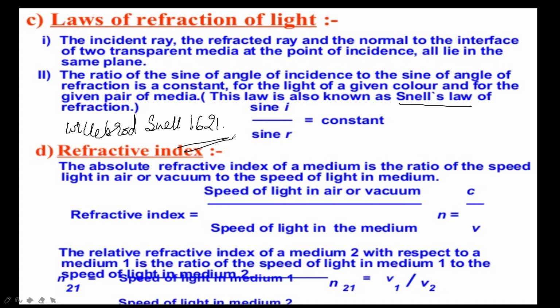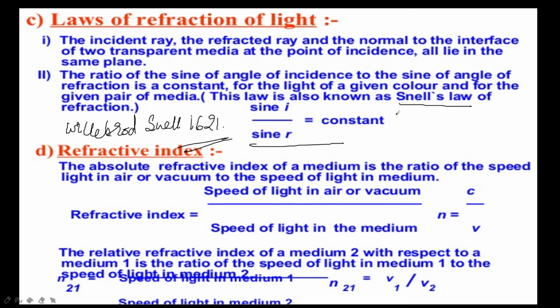According to Snell's law, the ratio of the sine of the angle of incidence to the sine of the angle of refraction is always constant for light of a given color and for a given pair of media. So that is the formula you need to remember. If i is the angle of incidence and r is the angle of refraction, then according to Snell's law, sin i by sin r is always constant.